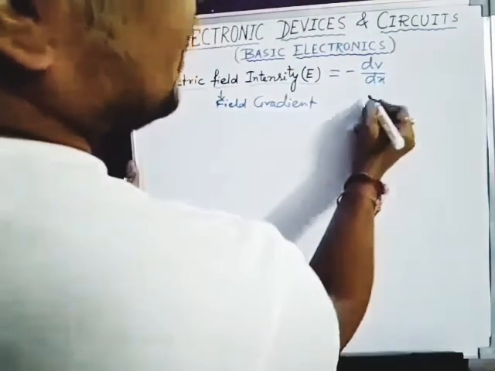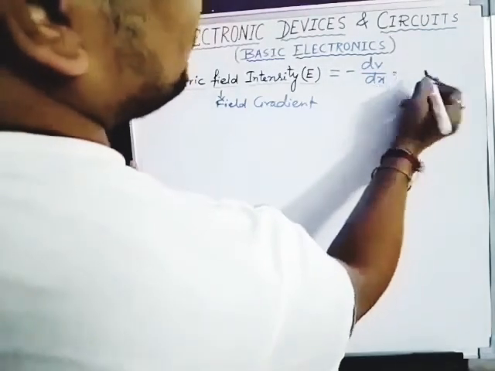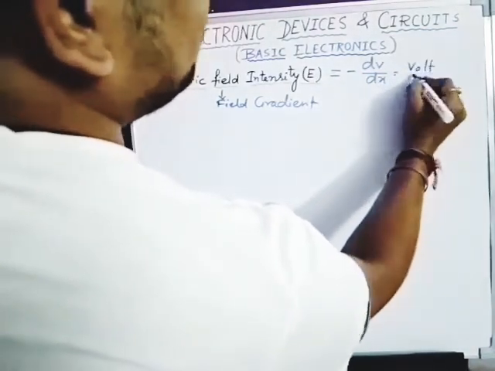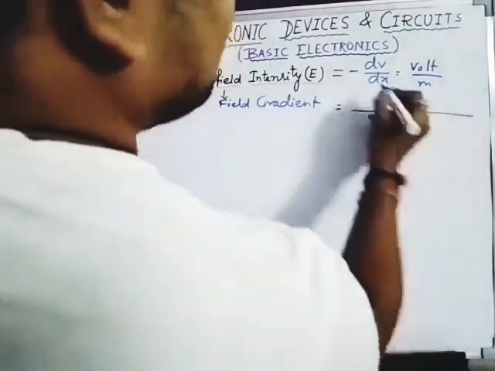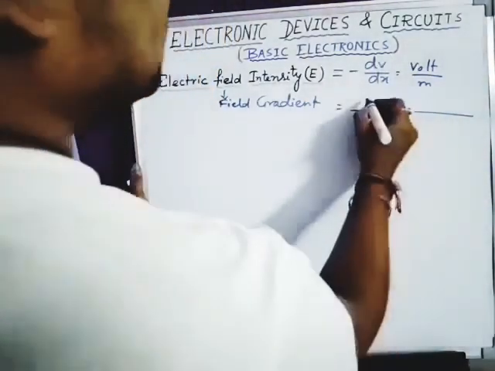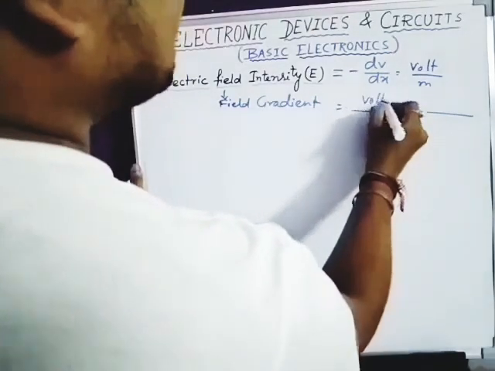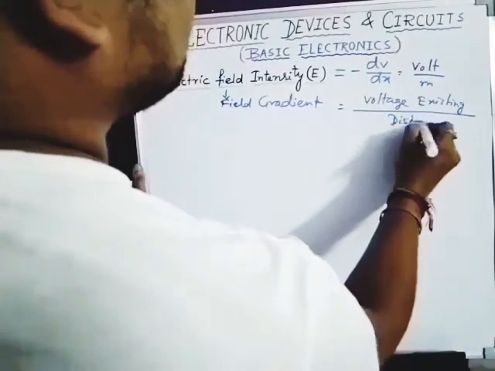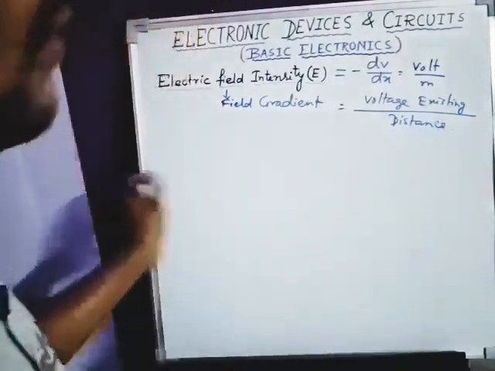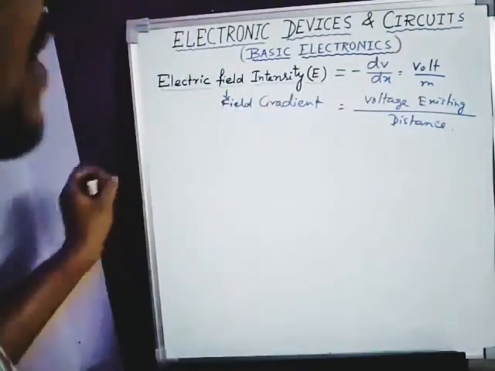V means voltage and x is the distance, so its unit is volt per meter. Or it can be written as the change in voltage, or voltage existing, divided by distance. So the voltage existing per distance is known as field intensity.